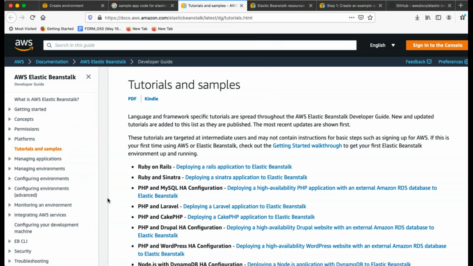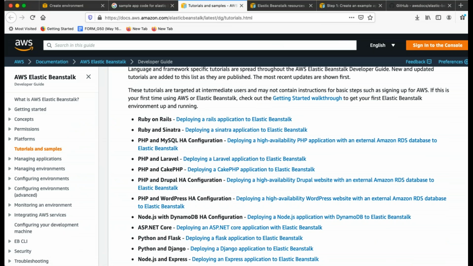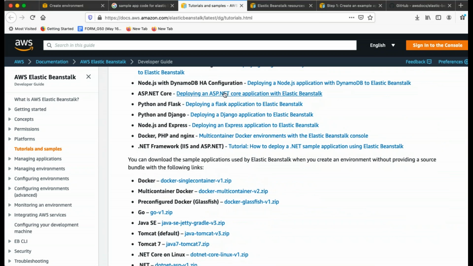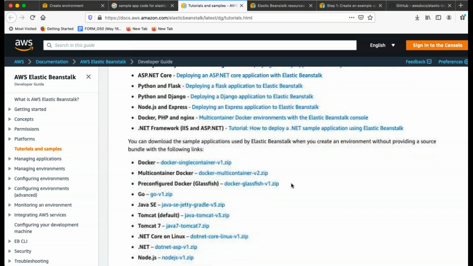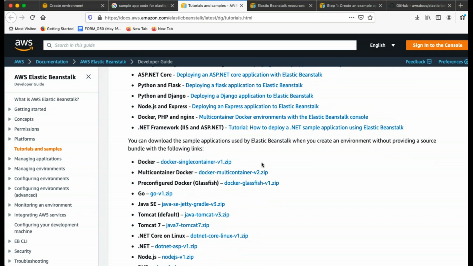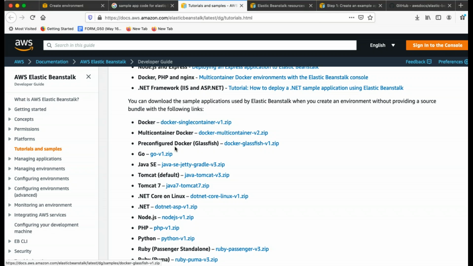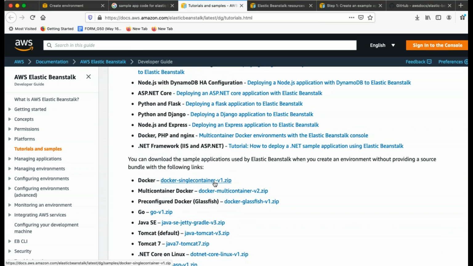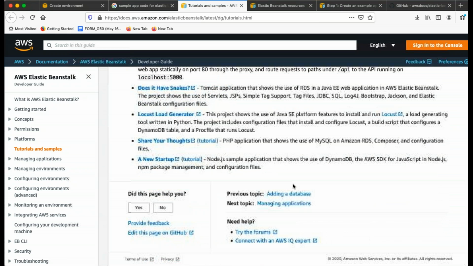See this one, Ruby on Rails and PHP MySQL, PHP Laravel, right? And CakePHP, right? These are available. ASP.NET Core, it's part of that. Python and Flask application: you can download the sample application used when you create an environment, and you can get the complete bundle as well. See, these are the zips available for Docker, Go, and even this code you can use for your own purpose. So you can download these locally, then use them for a deployment.